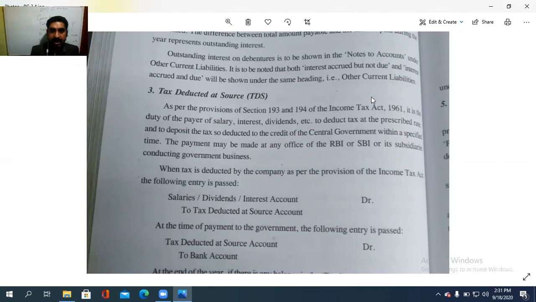The payment may be made at any office of the RBI or SBI or its subsidiaries conducting government business. So, in such a case, if the tax deducted is to be undertaken, there are two entries to be passed. When tax is deducted by the company as per the provisions of the Income Tax Act, the following entry is to be passed.